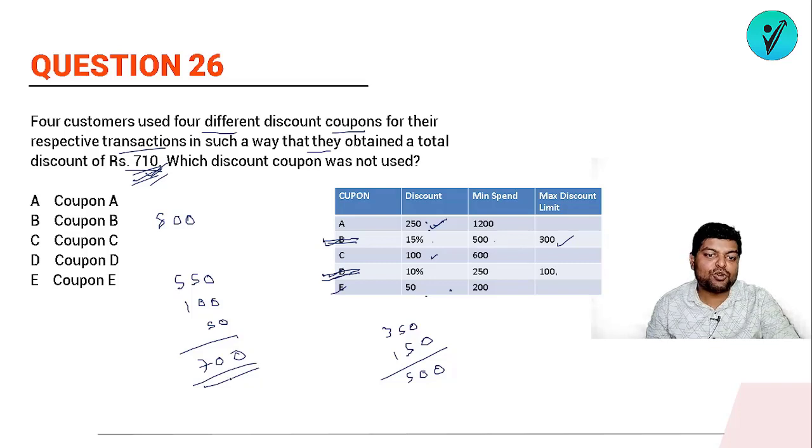ओके, सो द डिस्काउंट कूपन दैट वी कैन leave is what? It's option, it's E, coupon E. So option E will be the correct answer to the question.